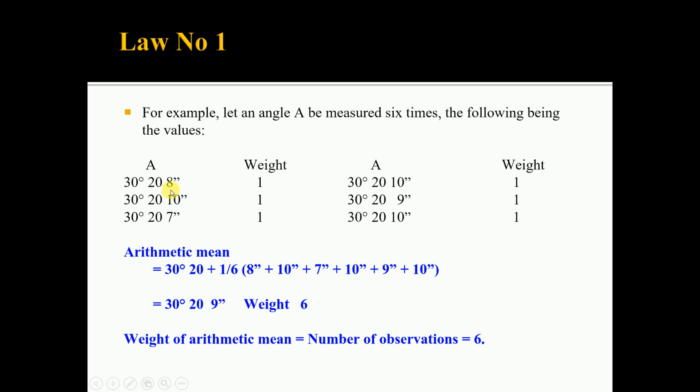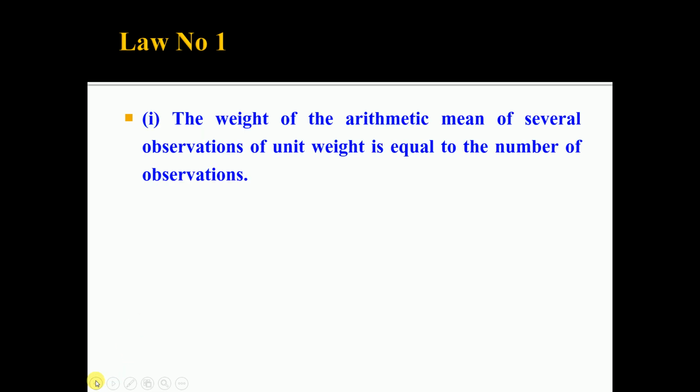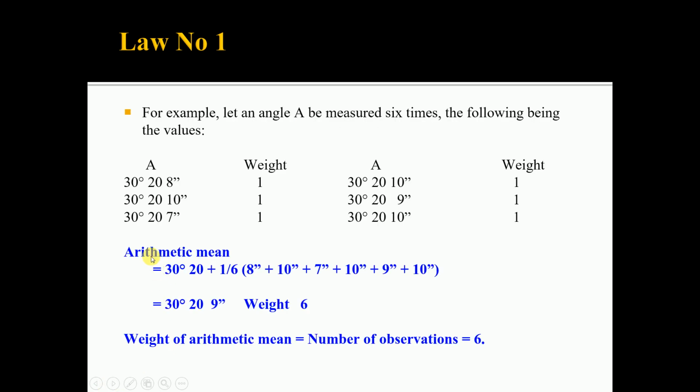What we have to verify is that the weight of the arithmetic mean of several observations of unit weight is equal to the number of observations. The arithmetic mean of all 6 observations is 30 degrees 20 minutes 9 seconds.